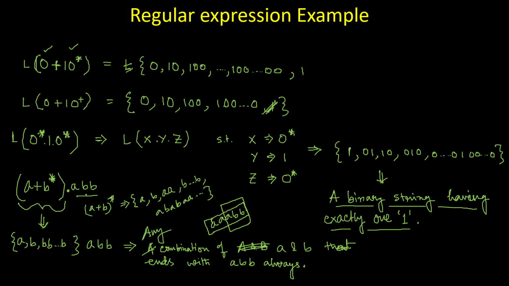This is somehow related with some regular grammar, obviously. Now, since this string is under any combination of A and B but is not possible to generate, you cannot say for this case it is any combination of A and B. But if the expression is A plus B whole star, I'm sorry, not A plus B star, it should be whole star, then ABB, then you can say any combination.